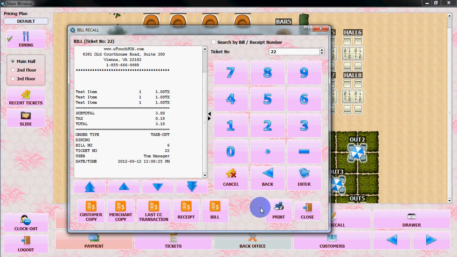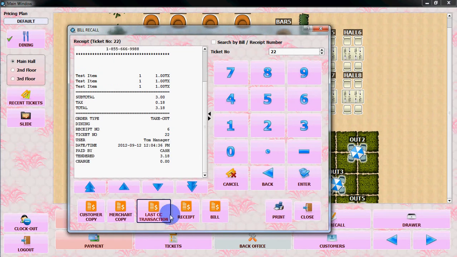So you can print the bill from here. You can show the receipt. If the bill transaction was in credit card, you can see the last transaction, merchant copy and customer copy also. So that's it for the bill recall. Thank you.